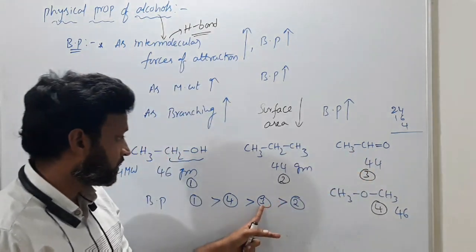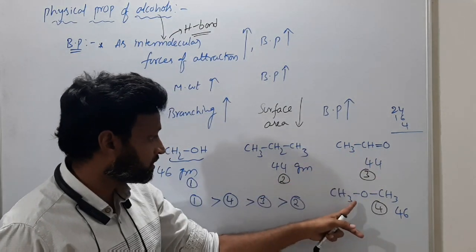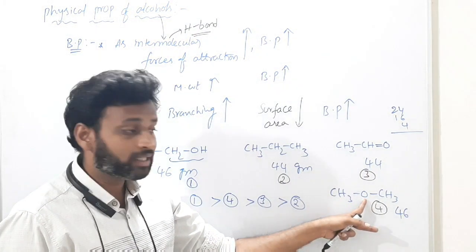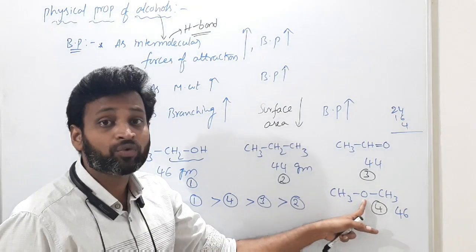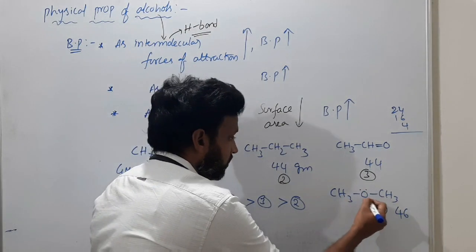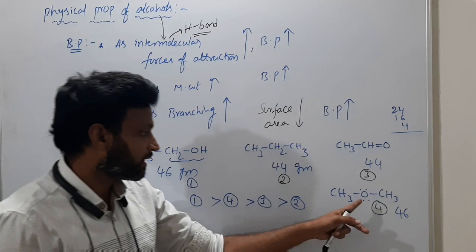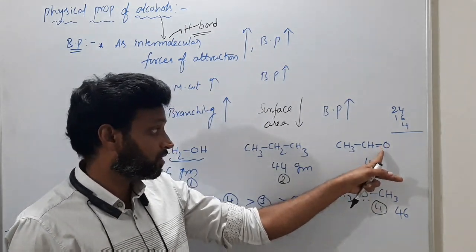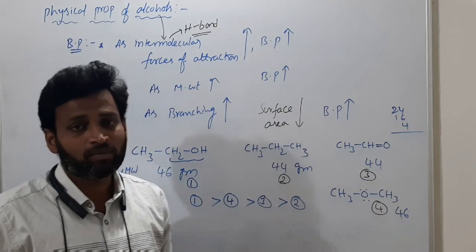That's why 3. Then why does this have more? Because this oxygen is saturated. Certainly this has somewhat more free lone pairs. Certainly this oxygen has more interactions than that oxygen, because this is double bonded and that is single bonded.